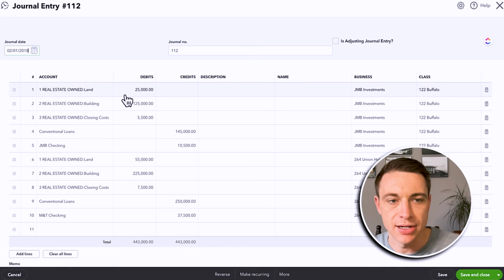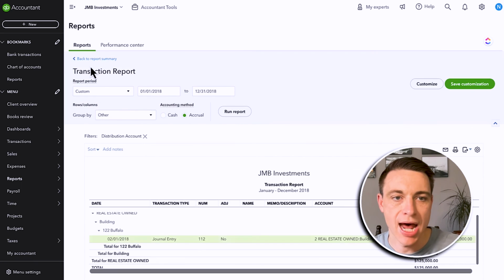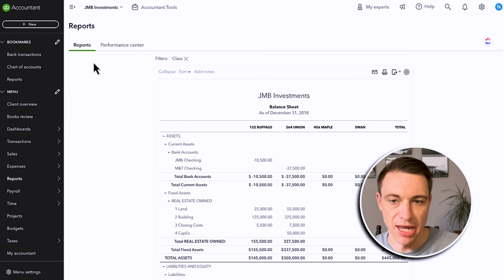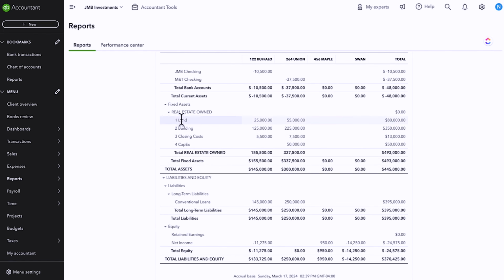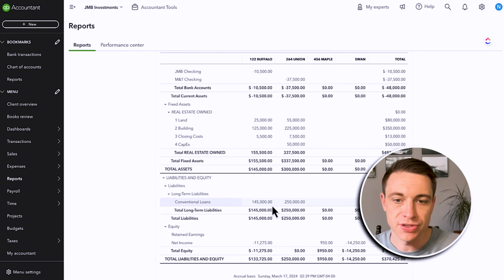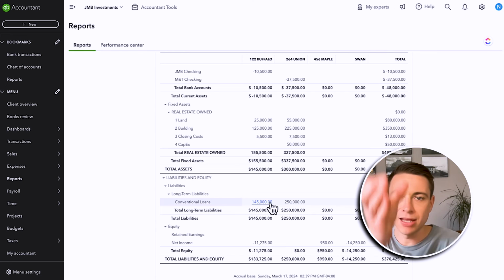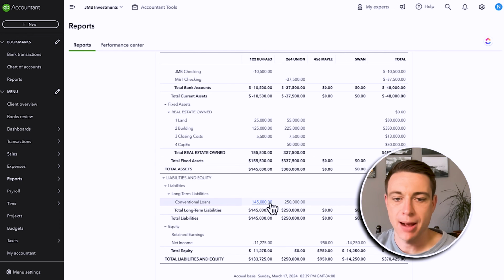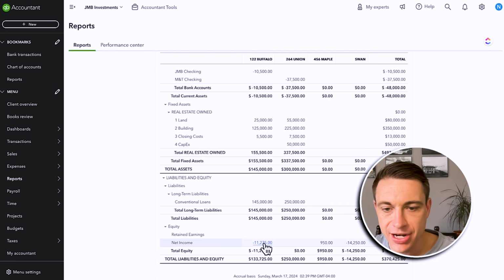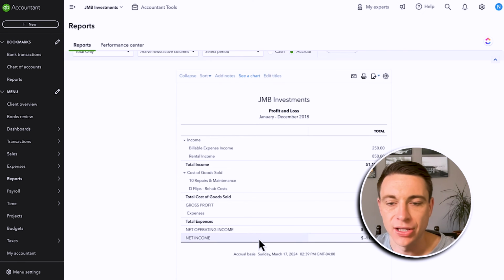So we have class here, and generic account, class. That enables me to turn on this second dimension. Super valuable. And I can look across and see my different values. Now my total is going to be my total. That's great. I can even do the same thing with my loans, all right? And that enables me to, in one column, see everything that's going on for that property, including the net income. I can drill down into this net income to see a profit and loss specifically for that property.